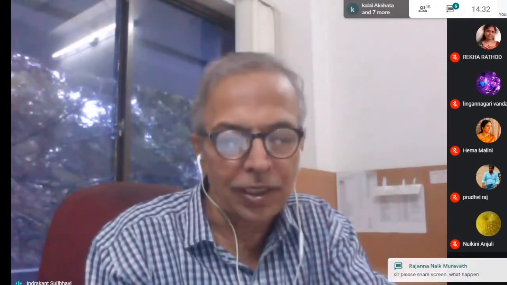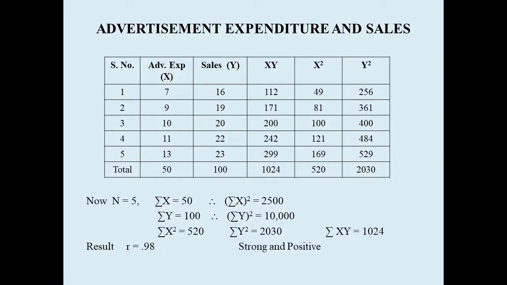So the value of r ranges between plus 1 and minus 1. Plus 1 means perfect positive correlation. R equal to minus 1 means perfect but negative correlation.